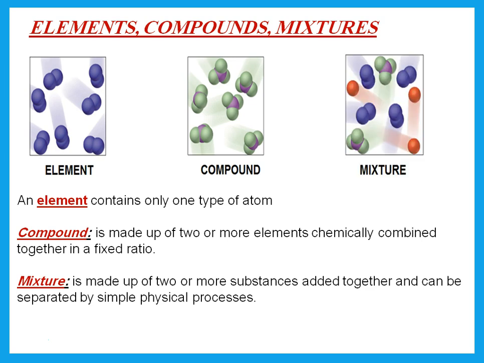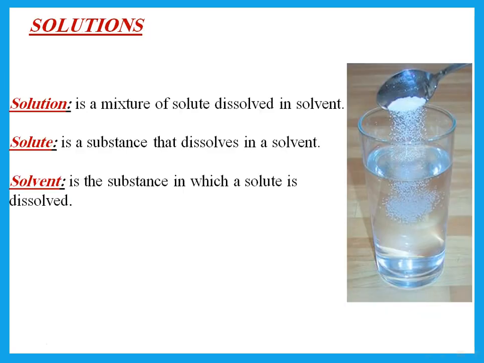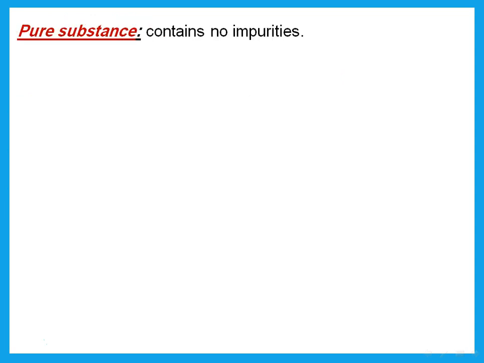Mixture is made up of two or more substances added together and can be separated easily, or it can be separated by simple physical processes. Solutions, of course, are examples of mixtures. Now, the solute is the substance that is dissolved in the solvent, and the solvent is the substance in which a solute is dissolved. So here, for example, the sugar would be solute, the water is the solvent.